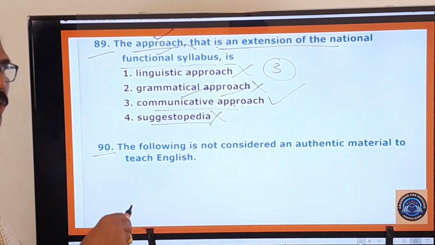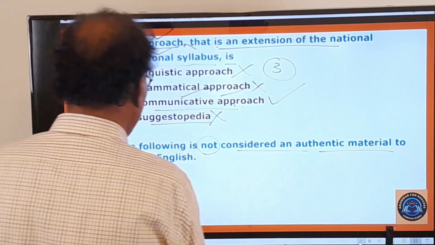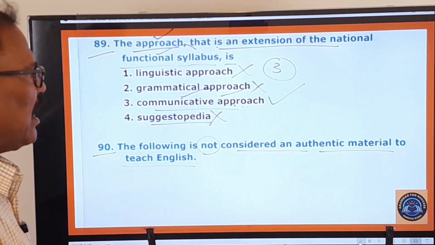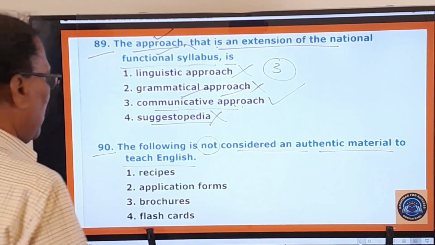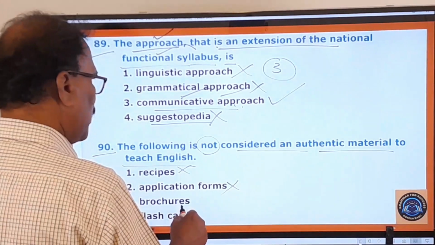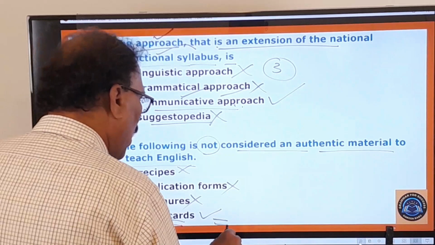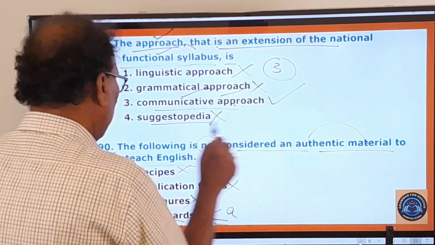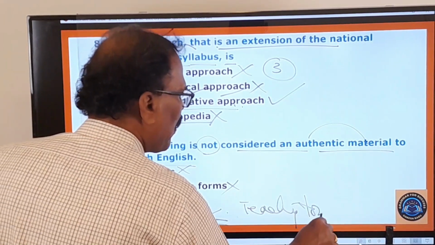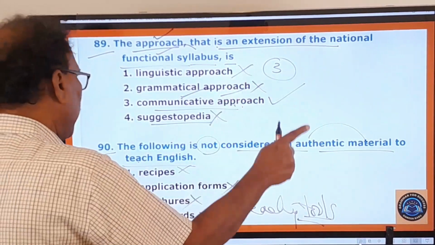90th question, the last question of this question paper. The following is not considered an authentic material to teach English. So what is that which is not considered an authentic material? Let us look at the options given here. Recipes, no. Application forms, no. Brochures, no. Flashcards. So these flashcards are not considered authentic material to teach English. They are only teaching tools, not authentic material to teach English.